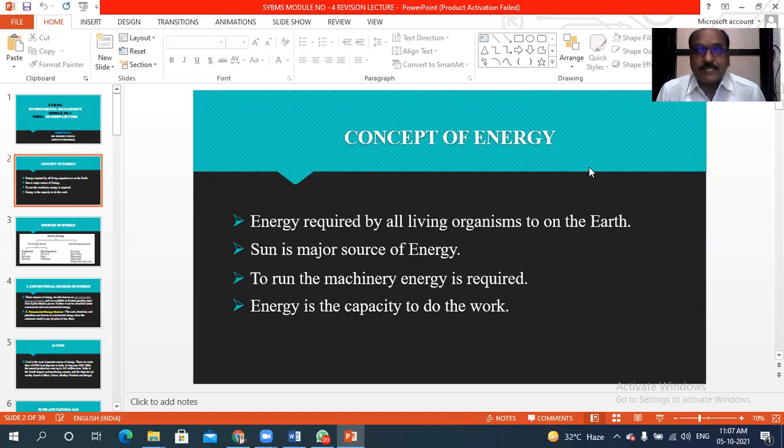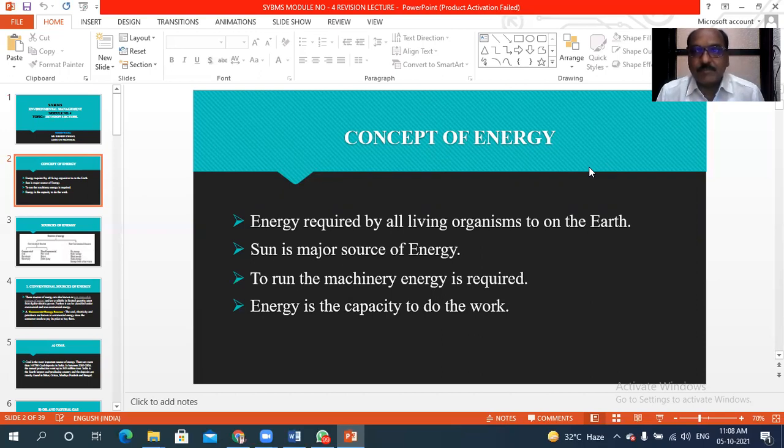So, dear students, in module number 4, our first main point was energy resources. Before explaining about energy resources, first I will explain what energy is. Energy is required by living organisms as well as to run the machineries and motor vehicles, but there is a difference.